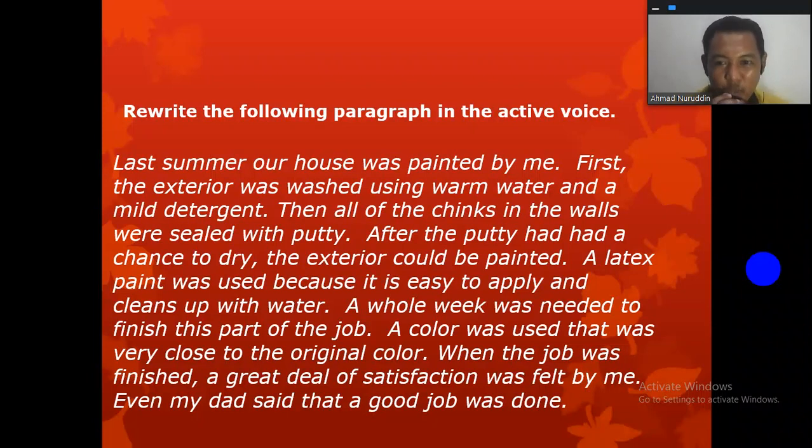Latex paint was used because it is easy to apply and cleans up with water. A whole week was needed to finish this part of the job. A color was used that was very close to the original color. When the job was finished, a great deal of satisfaction was felt by me. Even my dad said that a good job was done. Okay, it's very clear, right? Is it clear for you?